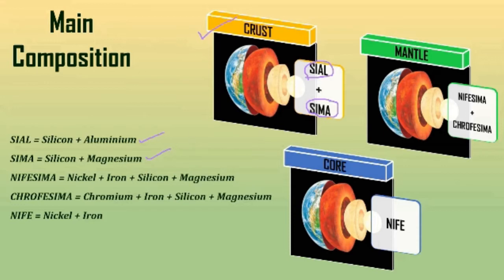Now whenever you are leaving crust and you are moving towards the mantle, then you will see that inside the mantle we are having two big things, Nifesima and Crofesima. These are the main components of mantle.